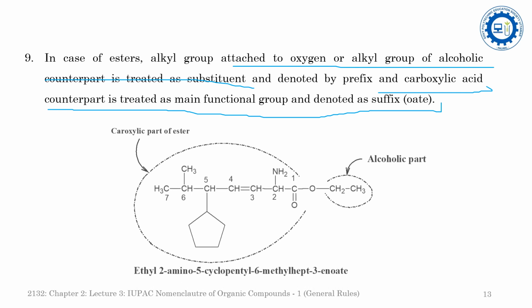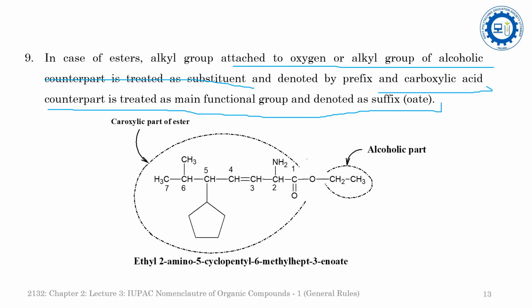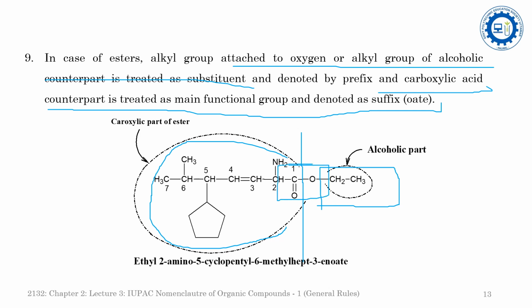Now see the example. In this example, you see that there is an ester group present, COO. This can be broken into two parts: the alcoholic counterpart, that is the alkyl group, and the carboxylic acid counterpart. The CO group is attached here, and this functionality is the ester group, which is derived from the acid and the alcohol.